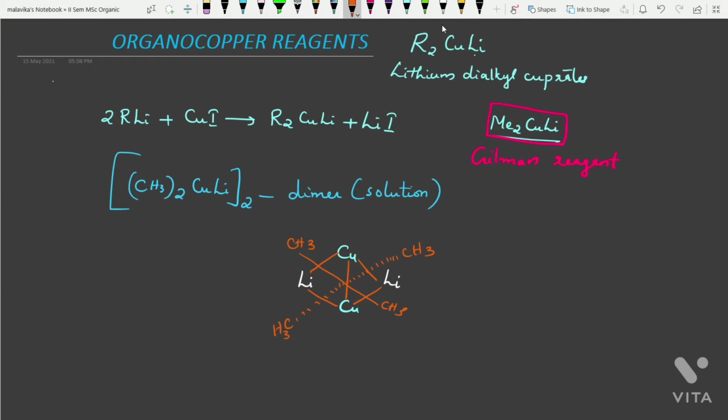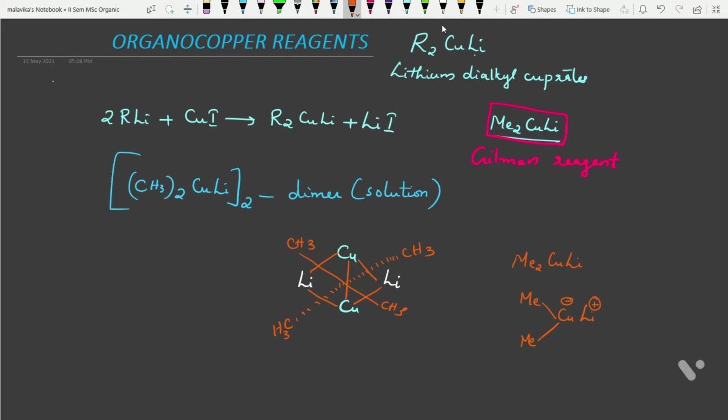However, in the presence of lithium iodide, the reagent seems to be a monomer of the composition Me2CuLi. So the monomer has the structure like this: Me, Cu, Me, and since lithium is more electropositive, this will have a plus charge, and here it will have a negative charge. Dialkyl lithium cuprates that are formed are not stable and must be used immediately.